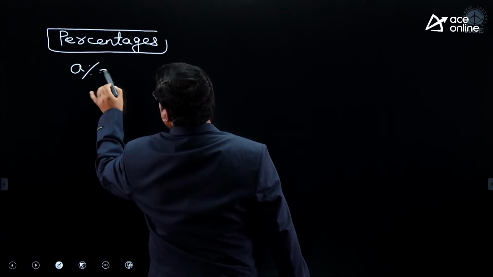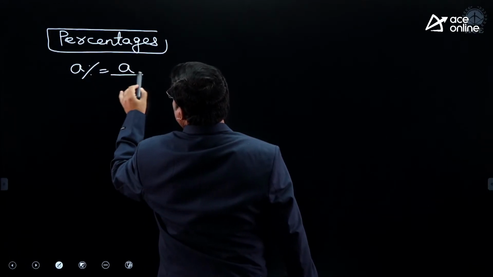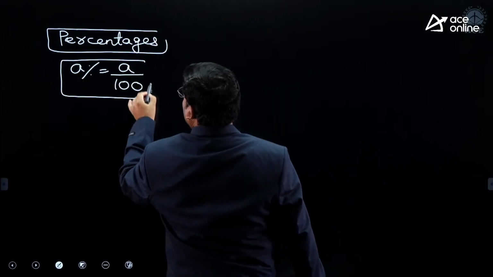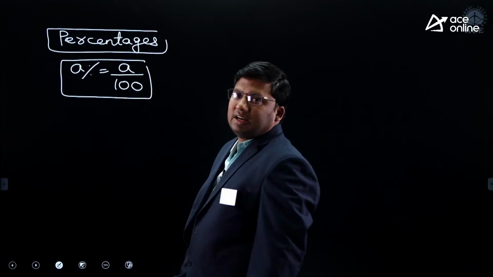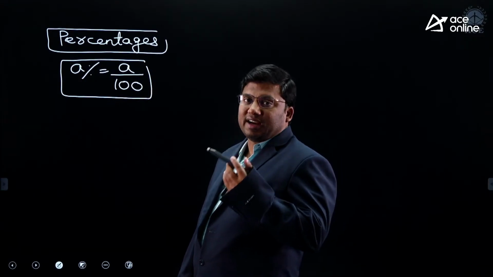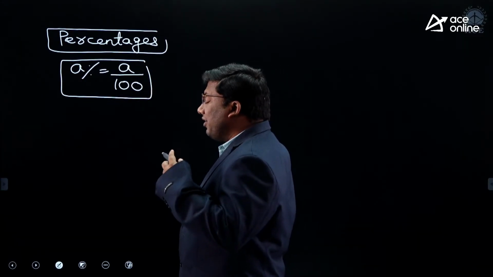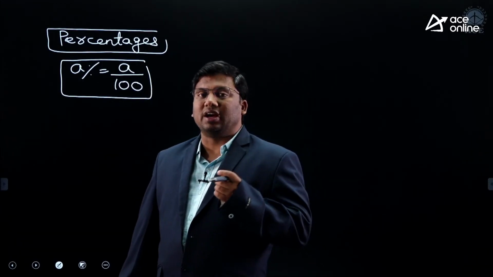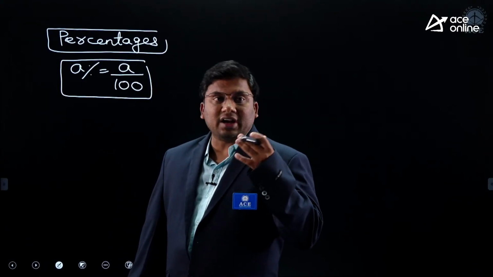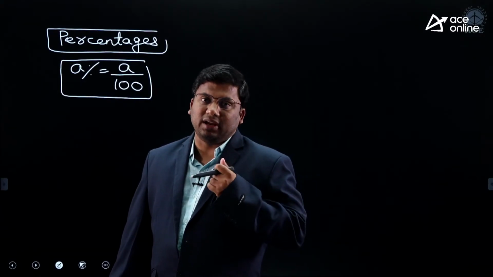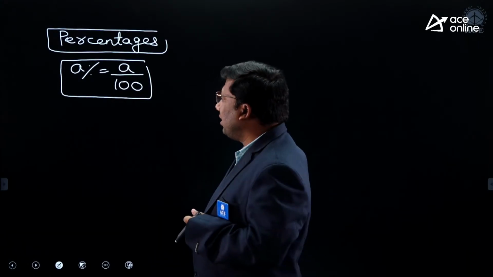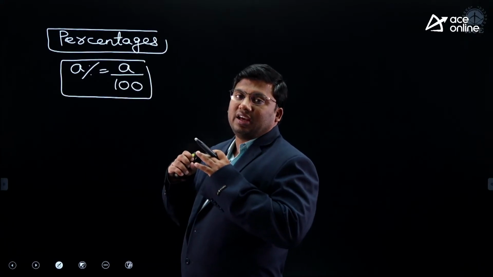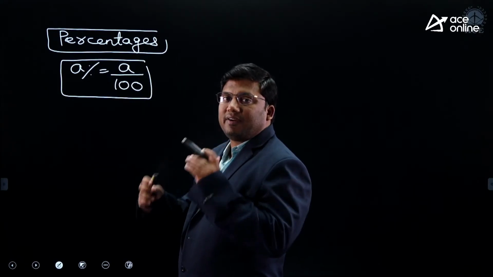A percentage is equivalent to A by 100. Percent means for every 100. For every 100 marks, I got 20 marks; it is 20 marks by 100 marks. For every 100 ml, I need 30 ml; 30 ml out of 100 ml. A percent means for every 100 units, I require A units.